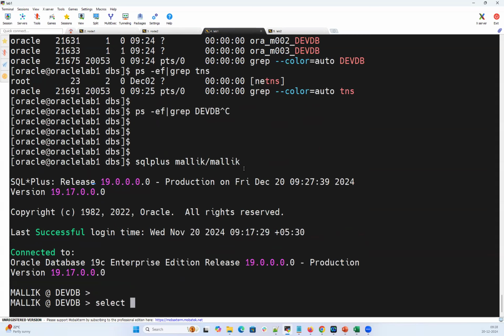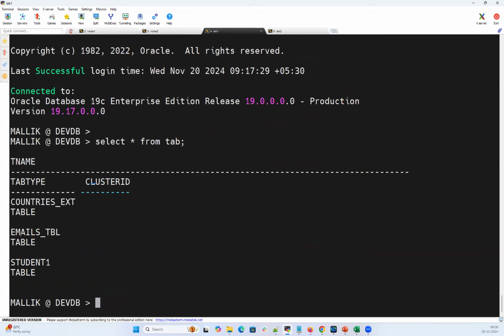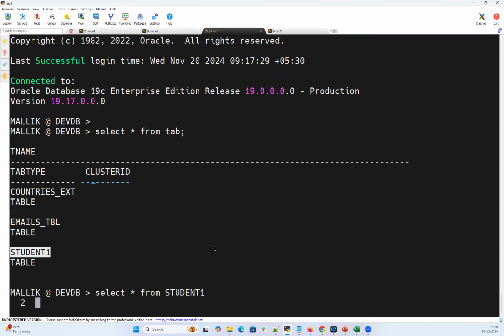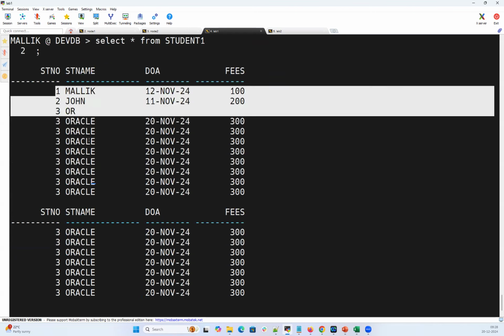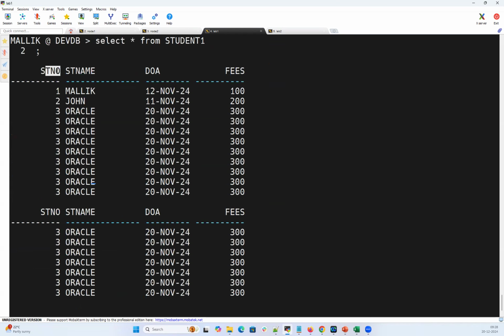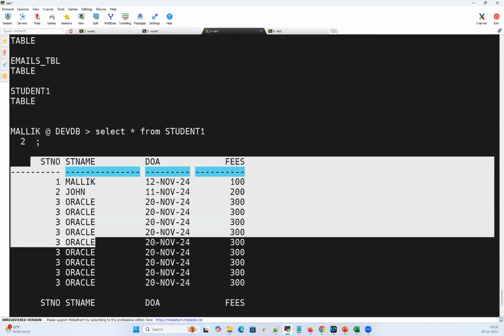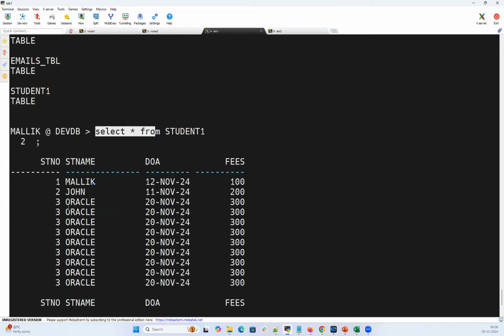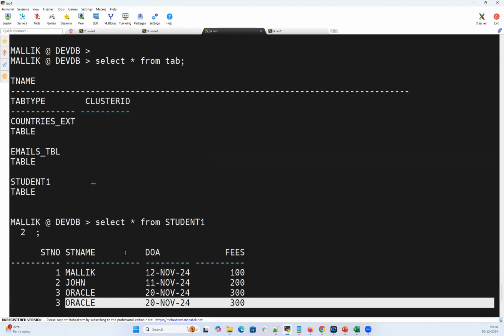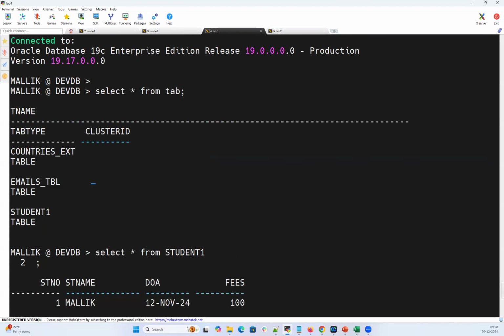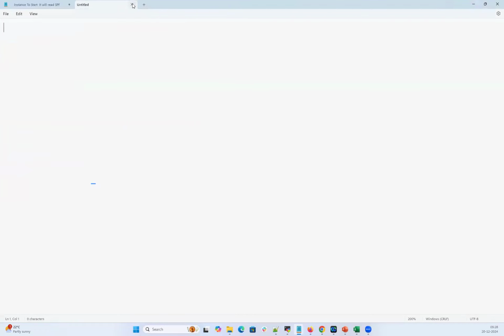So whatever tables this Malik user has created, he has created a student table. So select star from student. These are the entries inside the student table: student number, student name, date of admission, fees. So he can go ahead and further insert the data, or he can go ahead and further delete the data, and he can do whatever he wants. So this is the diagram I'm talking about here.